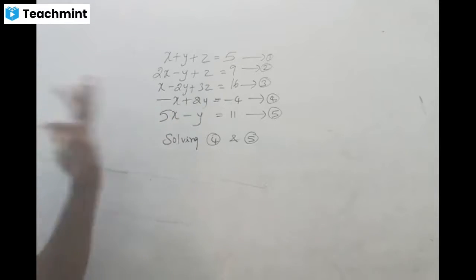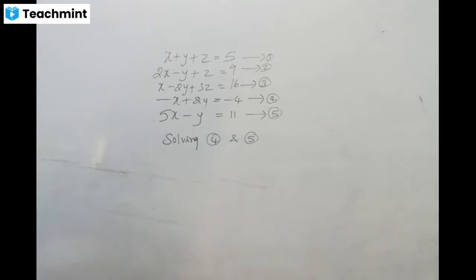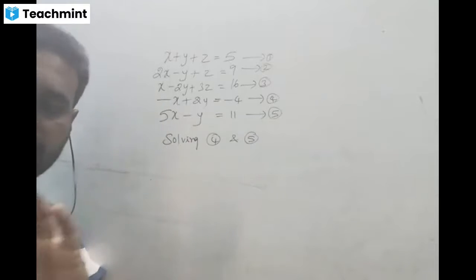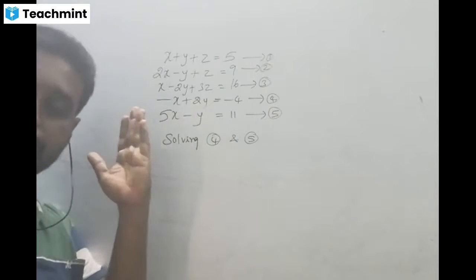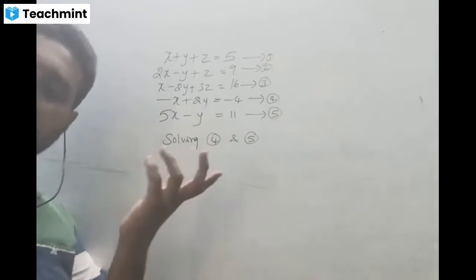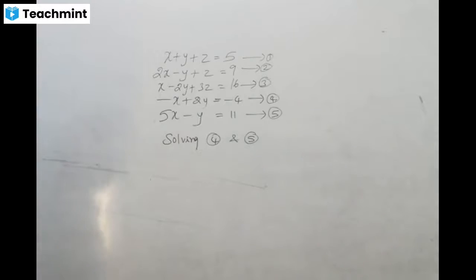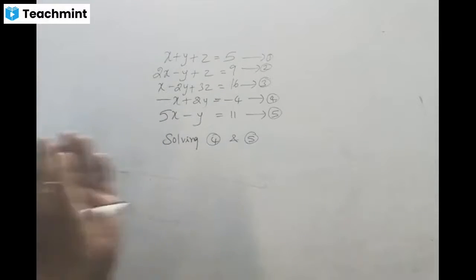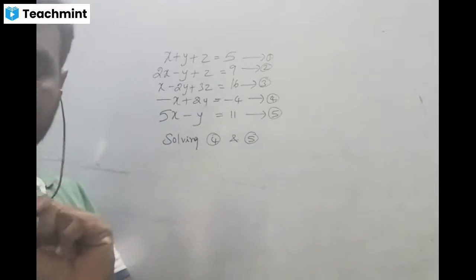The same, if you want y, then you can eliminate y. If you want x, then you can eliminate x. Choice is yours. There is no proper procedure. First you should eliminate a particular variable, next this one, next this one. If you want to eliminate x in the first step, you can. If you want to eliminate y, then you can. But if you do it in this manner, then it will be very easy. This is one of the methods, not the only method. Can you understand the difference between one of and only?